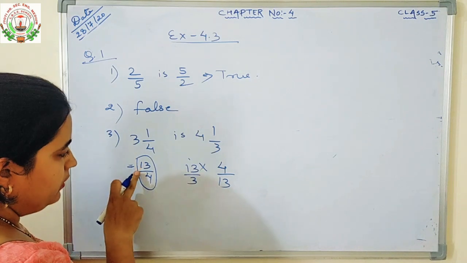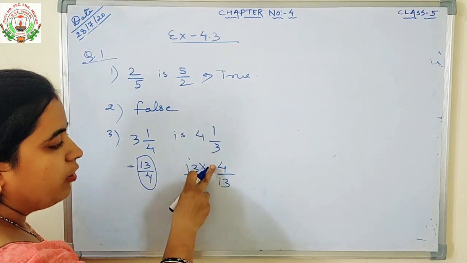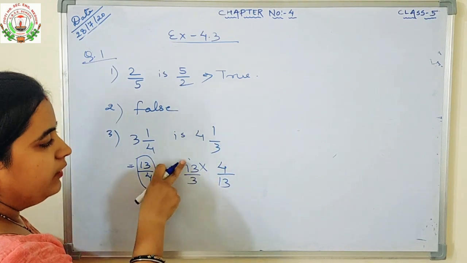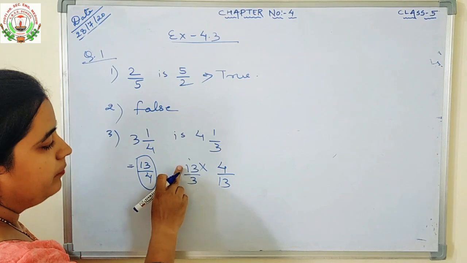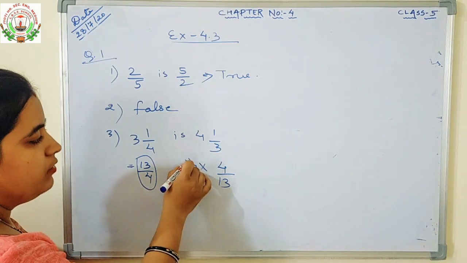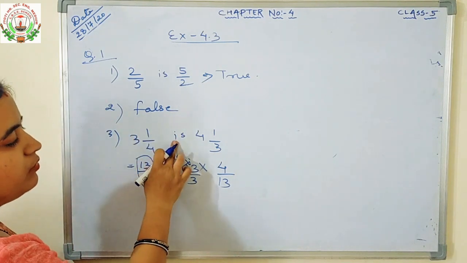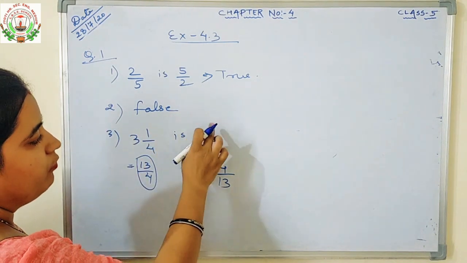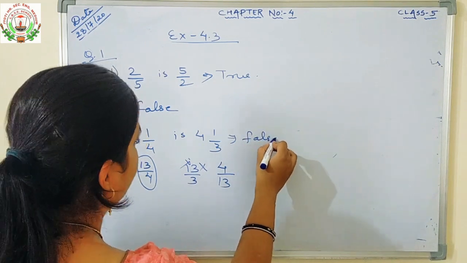If a number is numerator upon denominator, then the reciprocal is denominator upon numerator. And if we solve this mixed fraction, the number comes to 13 upon 3. It is wrong. 3 1 by 4 is not the reciprocal of 4 1 by 3. So this statement is false.